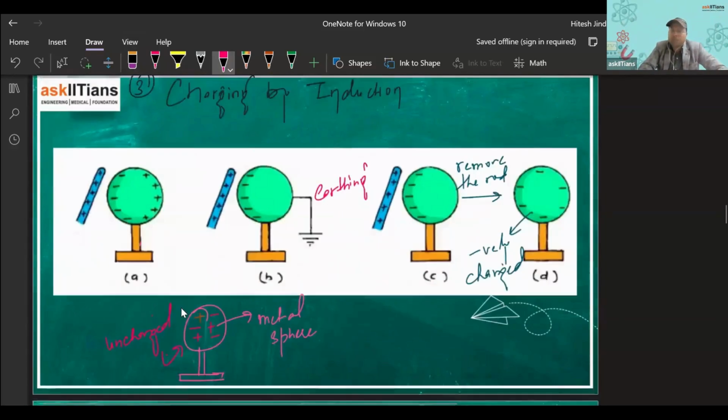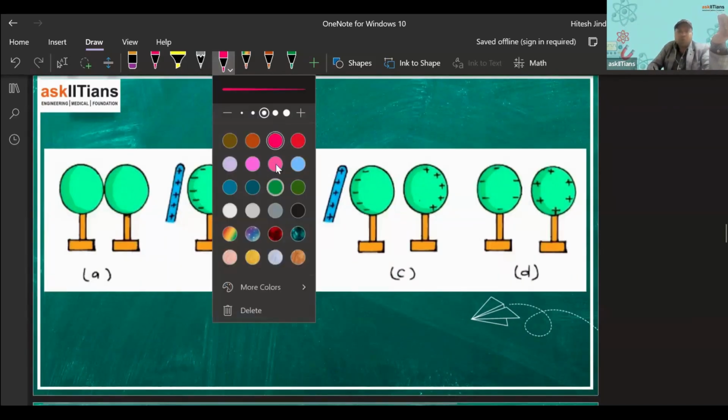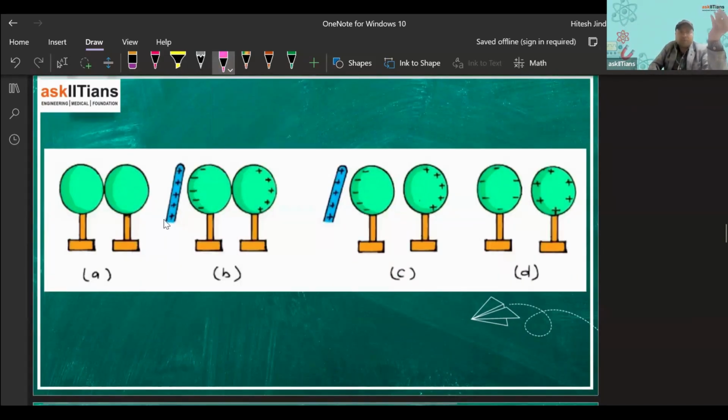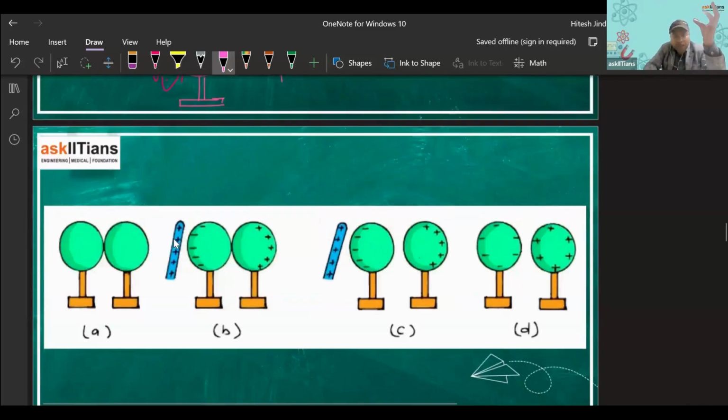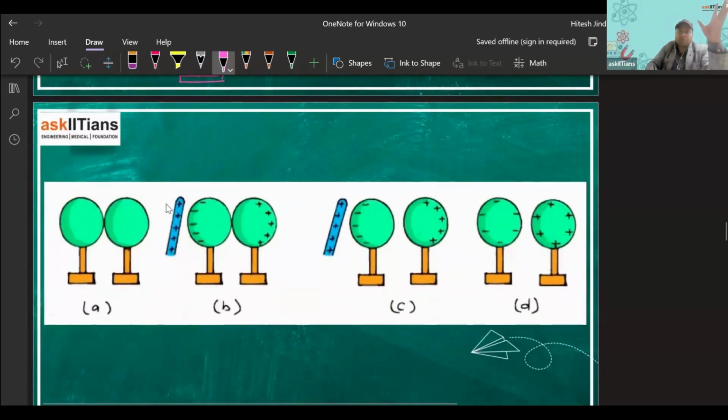We have charging by induction, right? Here we can charge two bodies at the same time, right? That we can do. So this is also by the method of induction. So these two scenarios come in our examinations. That's why I'm discussing them here, right?